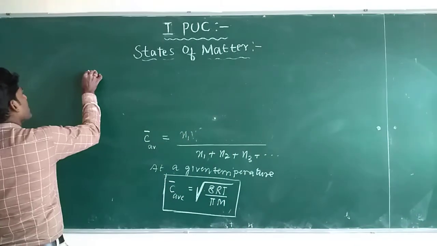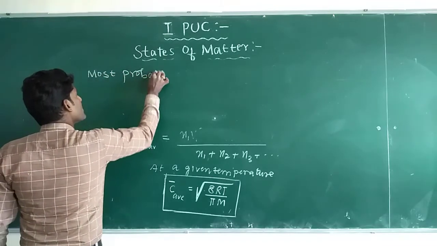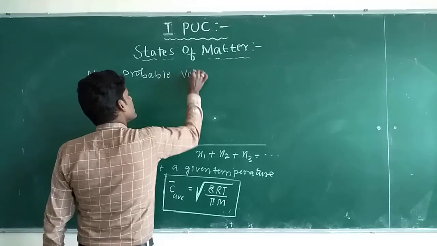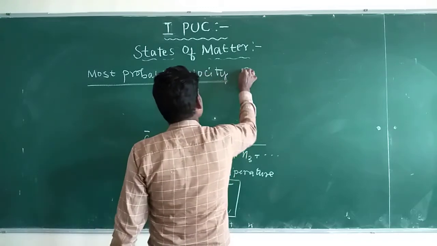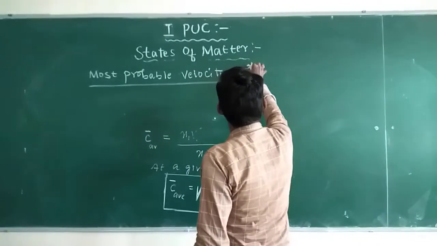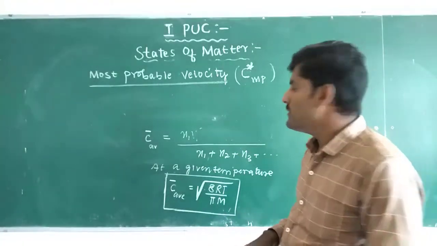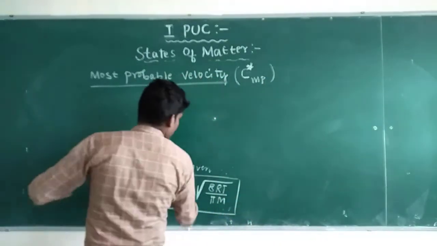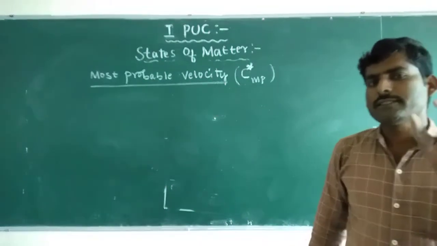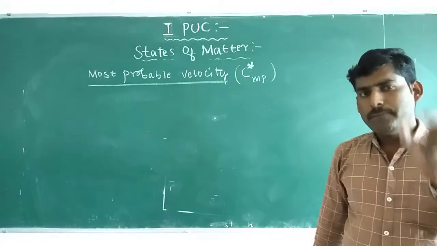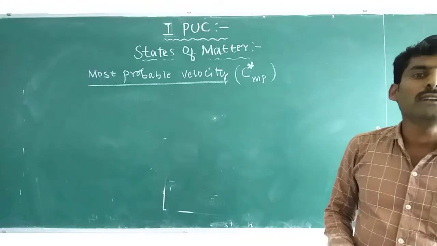It is most probable velocity. So that is C star MP. MP means most probable velocity. So most probable velocity is nothing but the velocity, the speed possessed by the maximum number of gas molecules at a given temperature.